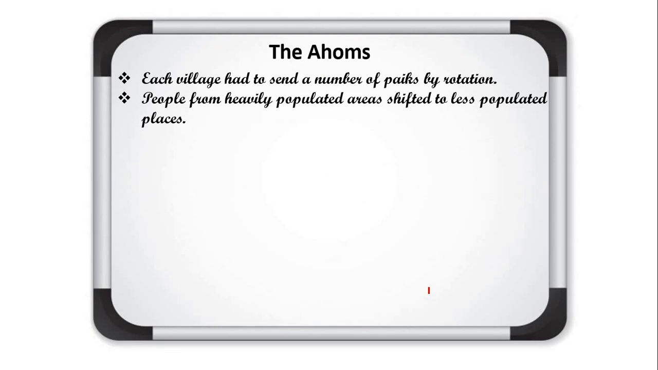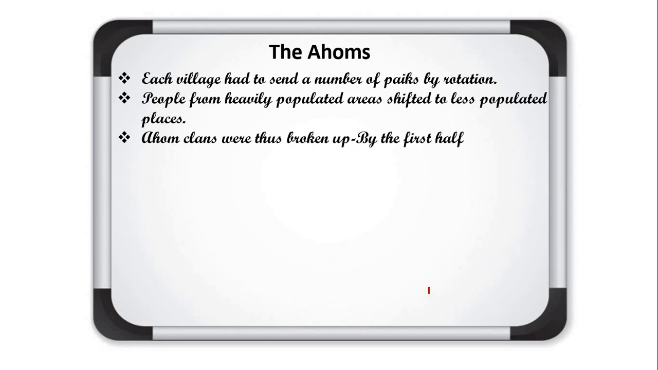People from heavily populated areas were shifted to less populated places. Another feature of the Ahom administration was the equal distribution of the population. At that time there was a counting of the population, a census. And if they found that any village had more population, then the people were shifted to places where there was less population. So this was also a feature of the Ahom administration.